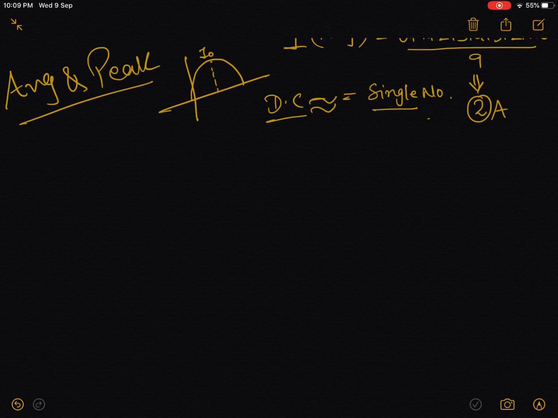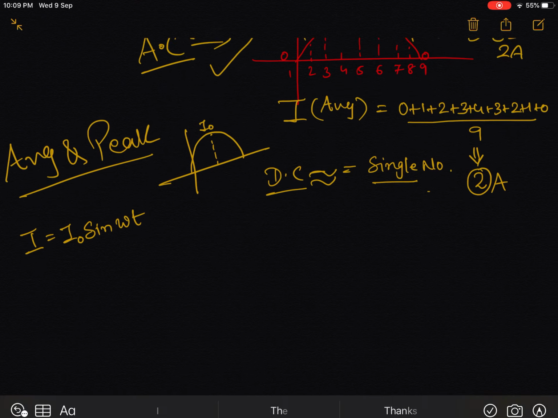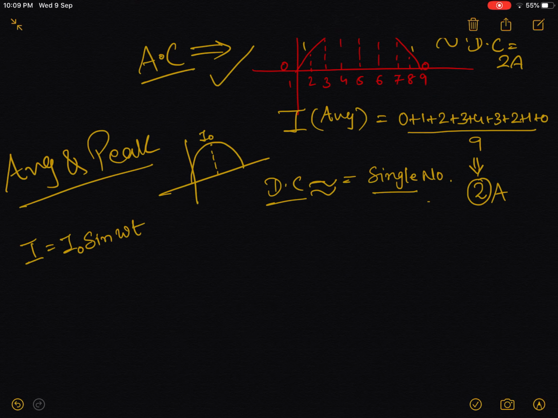Now since we already know the relation between instantaneous current I is equal to I naught sine of omega t, what we can do is that we can assume that this current remains constant for a small period of time dt. Now we always know whenever we state something like a small period of time, it means we are going to differentiate and integrate something. So in a small fraction of time there will be a small fraction of charge that might flow through the circuit.